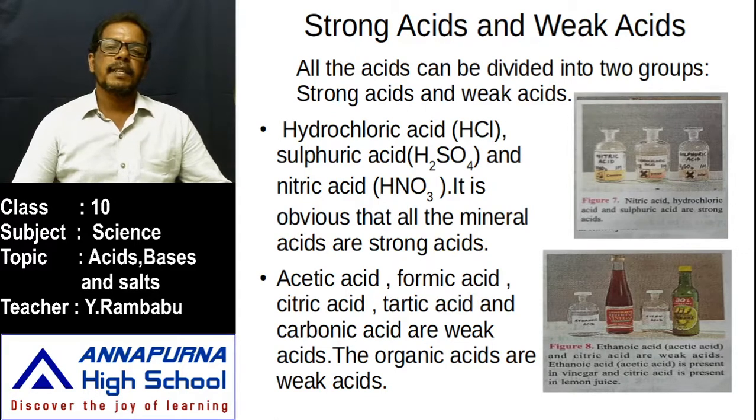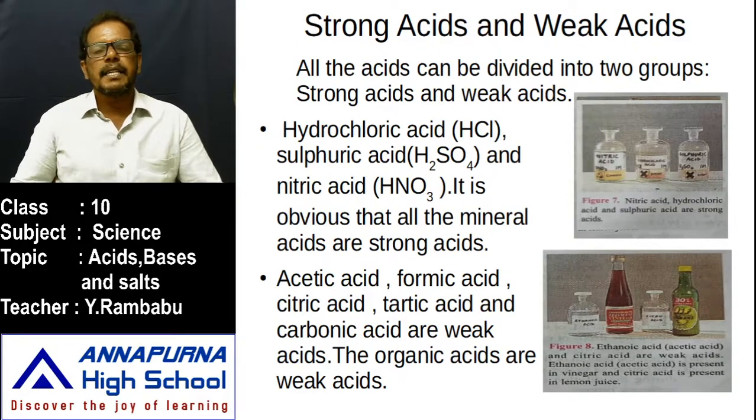These acids are present in the food materials also. The food we eat, the water we drink, the air we breathe, all these are chemicals. These may be acidic, basic or neutral. What we use in our daily life, in food materials or in the plants or animals, these acids are present.